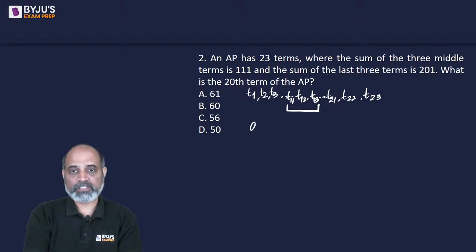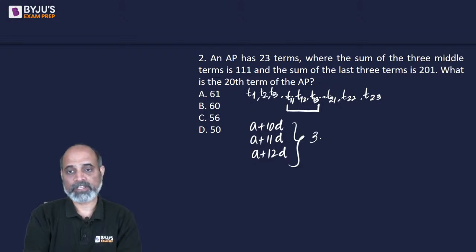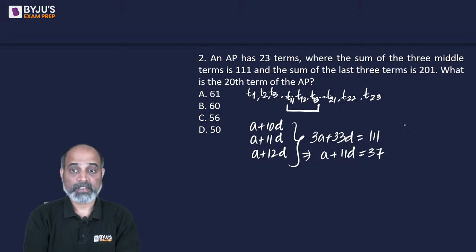So 11th term can be written as a plus 10d, 12th term can be written as a plus 11d, and 13th term can be written as a plus 12d. If I add all these three, we will get 3a plus 33d, and that is going to give us 111. If we solve this, we'll get a plus 11d is equal to 37. Now, sum of the last three terms. So we're talking about T1 to T23.